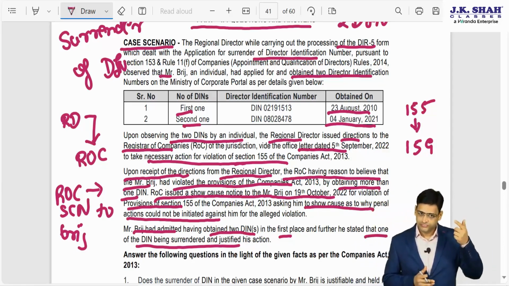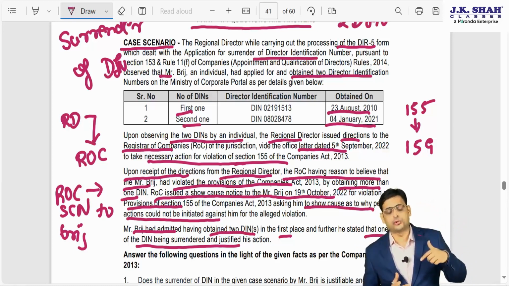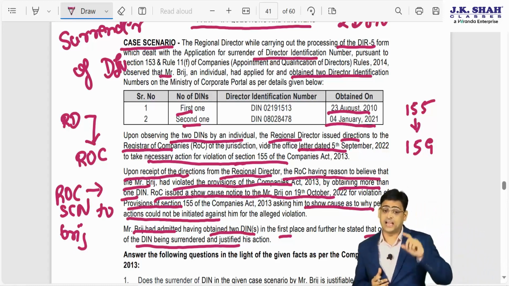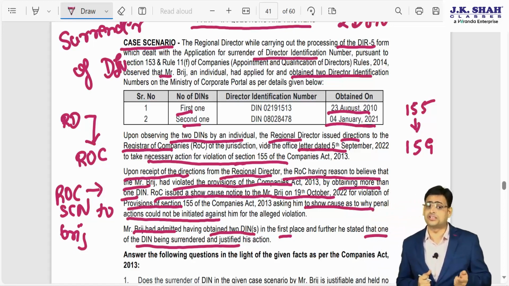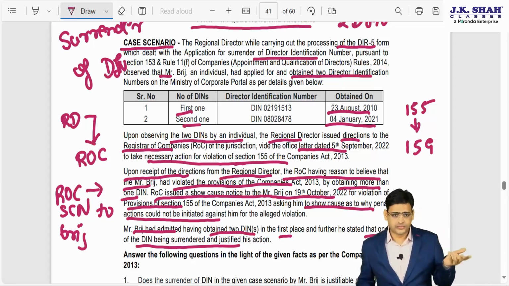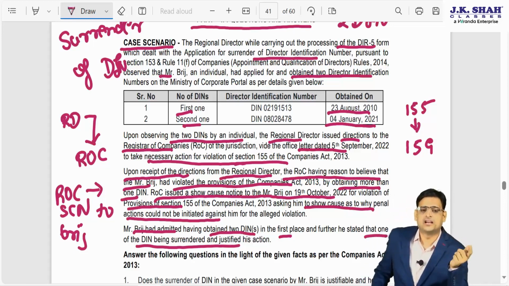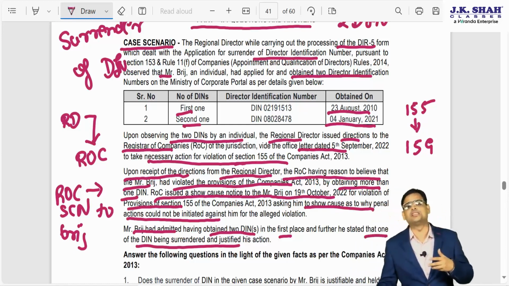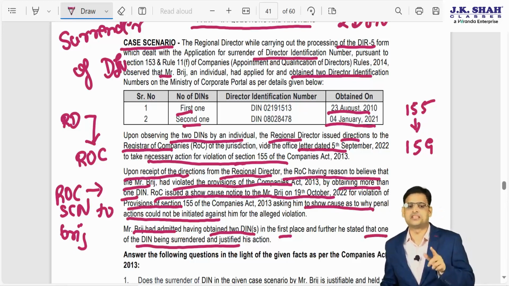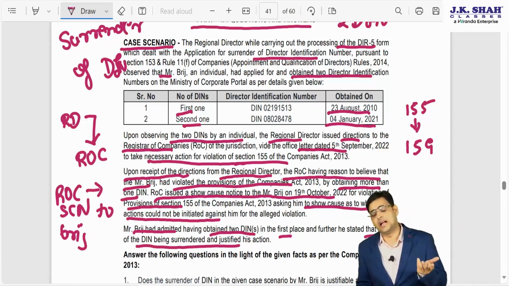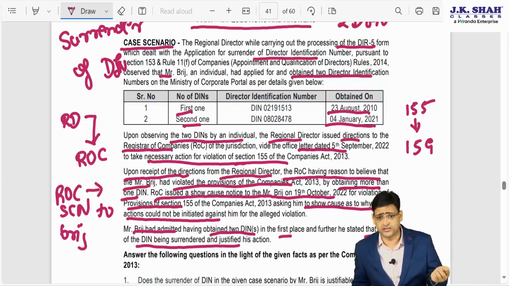Now this information the RD got to know, and the RD gave instructions to the ROC, and the ROC gave a show cause notice to Mr. Bridge and said that I want to do an enquiry about you. Then once Mr. Bridge got this show cause notice, Mr. Bridge said, yes, I made the mistake, I had 2 DINs, but now I have already surrendered 1 DIN.